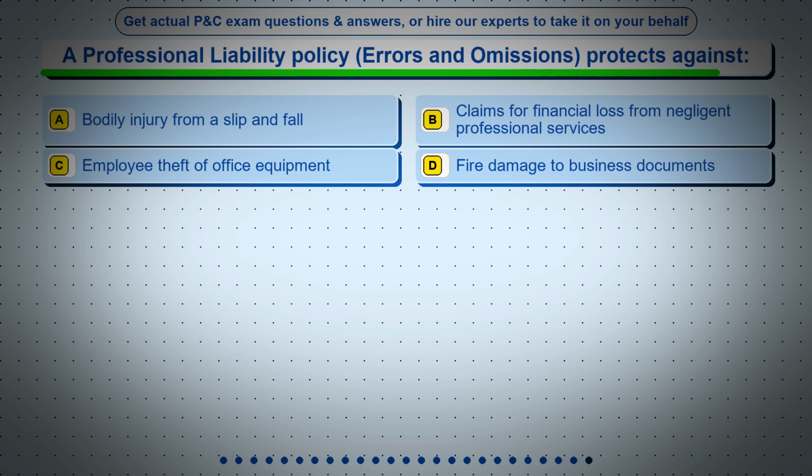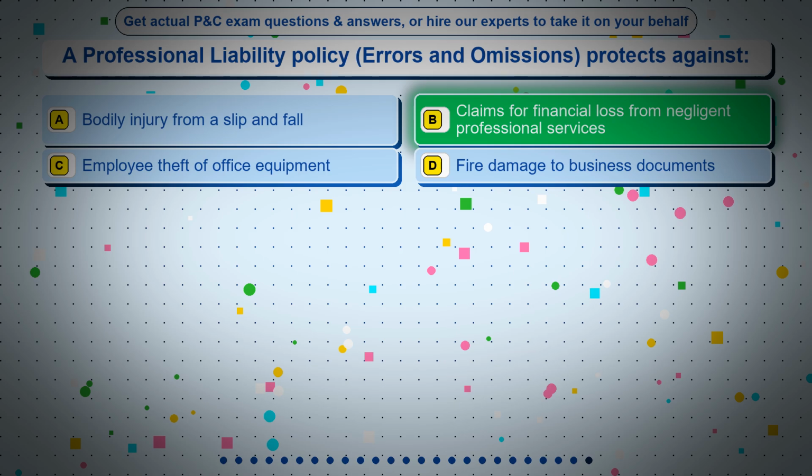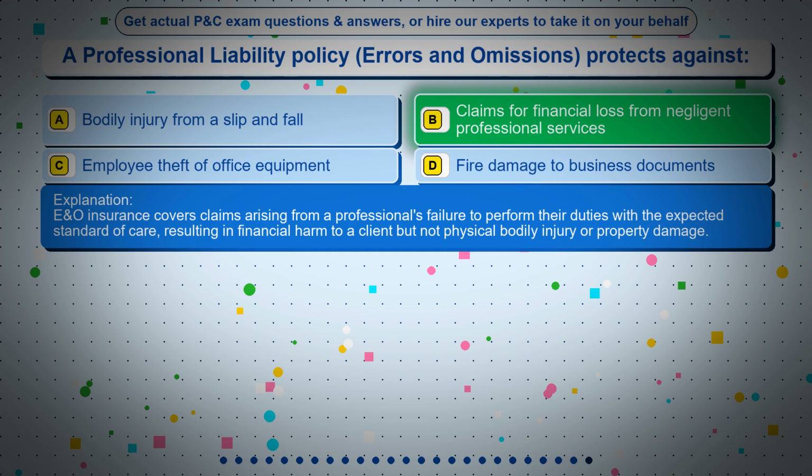Question 24. A professional liability policy, errors and omissions, protects against: option A, bodily injury from a slip and fall; option B, claims for financial loss from negligent professional services; option C, employee theft of office equipment; option D, fire damage to business documents. The correct answer is option B, claims for financial loss from negligent professional services. E&O insurance covers claims arising from a professional's failure to perform their duties with the expected standard of care, resulting in financial harm to a client but not physical bodily injury or property damage.